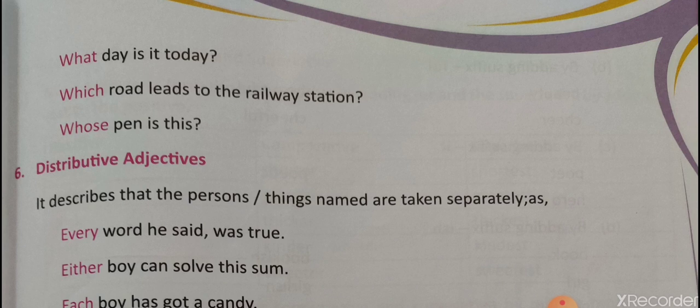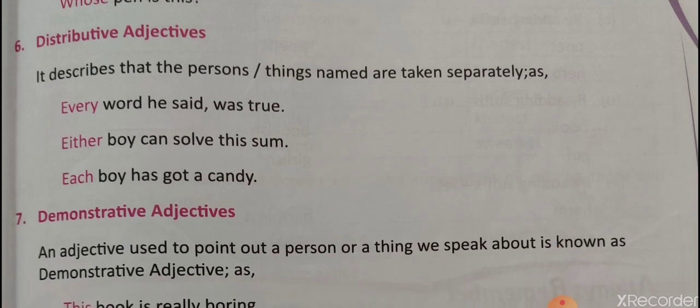Next one is distributive adjectives. These are the kinds of adjectives which describe that the person or the name of a person or a place is taken separately. In this we are using the name of the person or thing on a separate basis. Out of the whole group we are talking about two or three, or we are talking about the people particularly. For example, every word he said was true. So he must have said a whole sentence which had 10 words. All right, but here we are distributing and talking about every word that he has used in his speech. You understand?